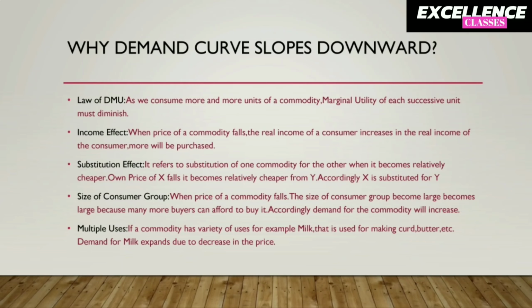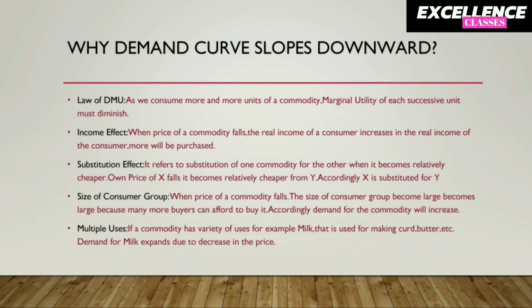Next one is substitution effect. It refers to substitution of a commodity for the other when it becomes relatively cheaper. When own price of the commodity X falls, it becomes relatively cheaper than commodity Y. Accordingly, X is substituted for Y. Next one is size of consumer group. When price of a commodity falls, the size of consumer group becomes large because now many more buyers can afford to buy it. Accordingly, demand for the commodity will increase.